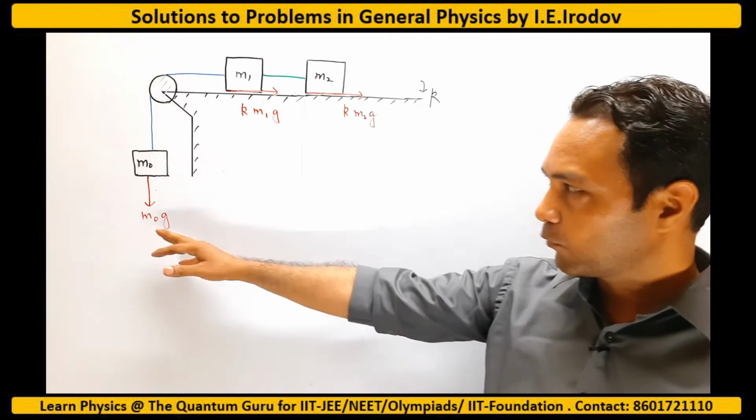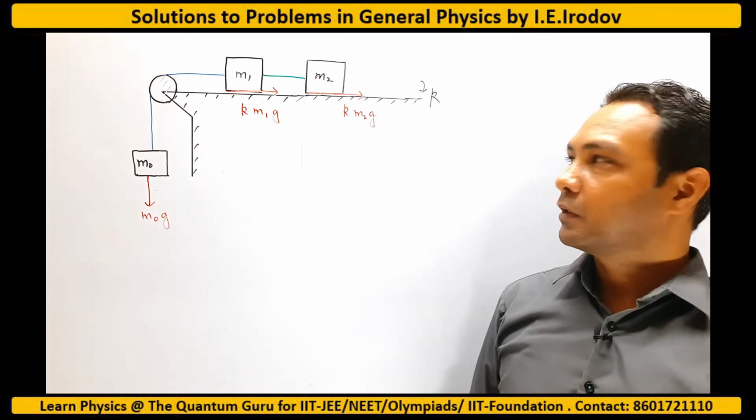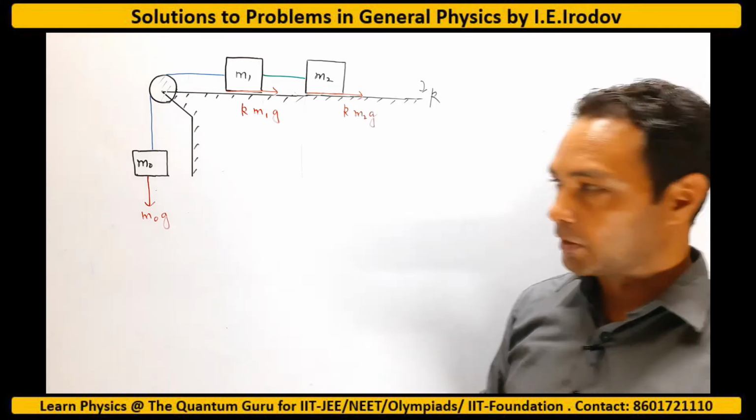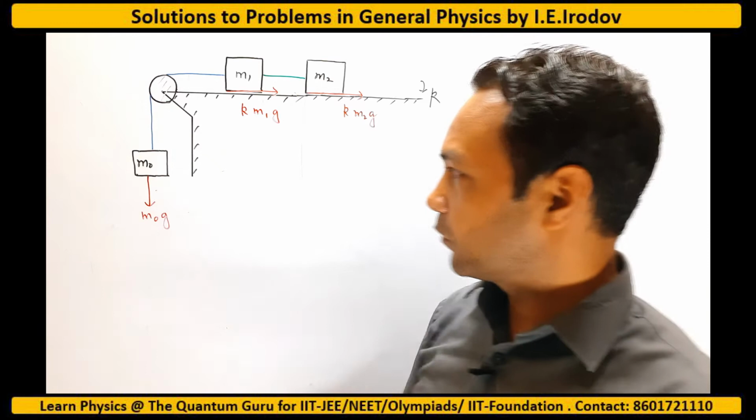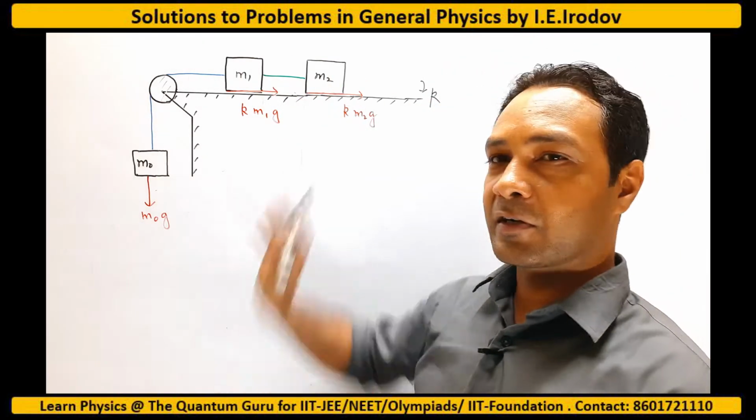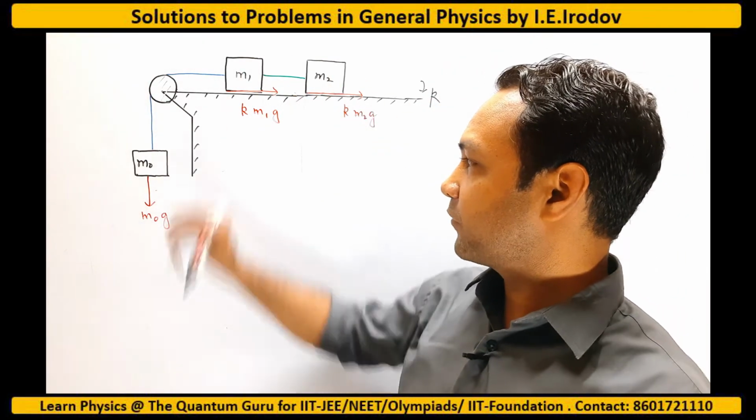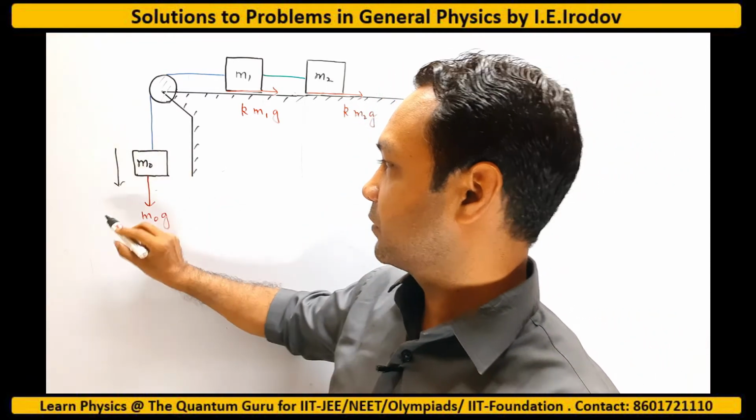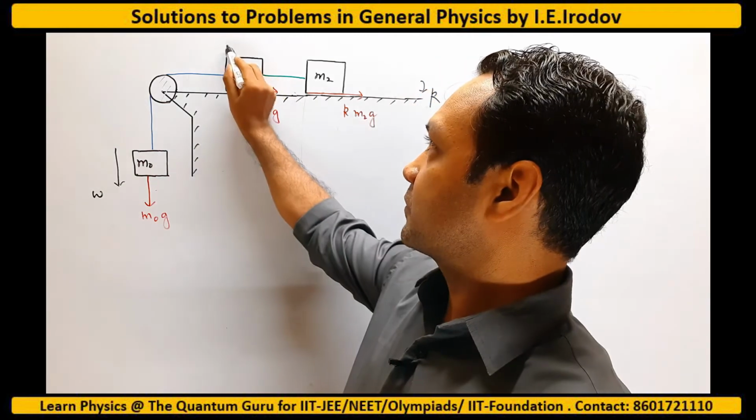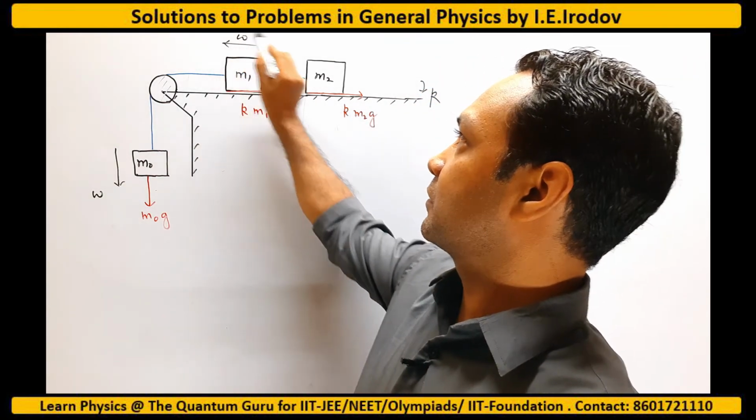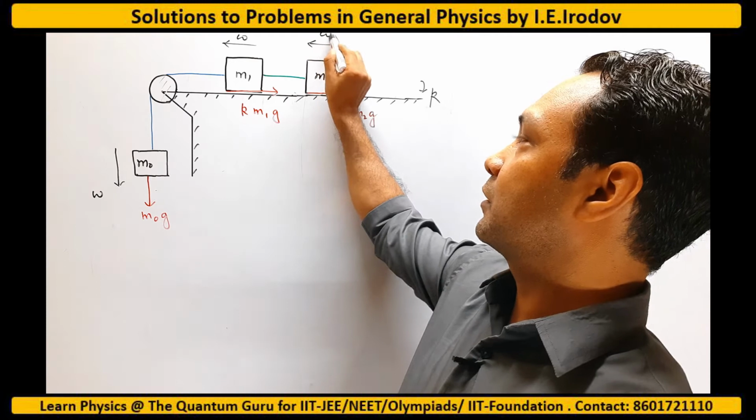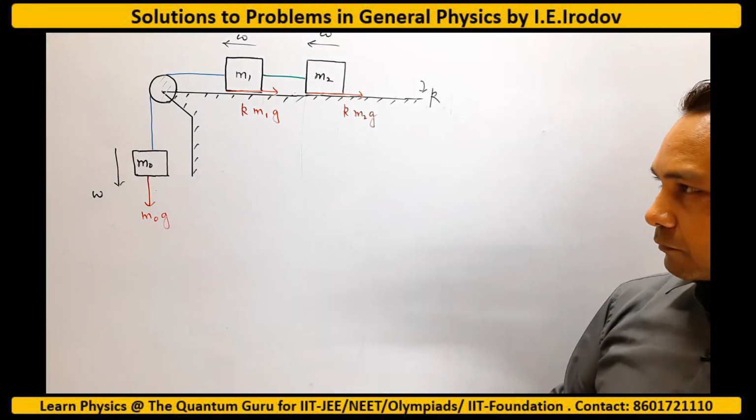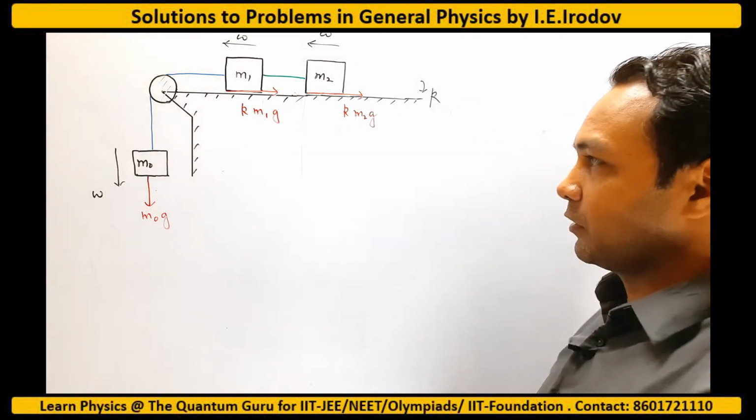So assuming that m0g is more than k(m1 plus m2)g, then the motion will start, and m0 will go down. According to string constraint, the string is inextensible, so the magnitude of acceleration of all the bodies will be the same. Suppose this acceleration is w, this acceleration is also w, and this is also w in magnitude. We can get the answer directly by taking the whole system along the length, but if you want to do it in parts, then...